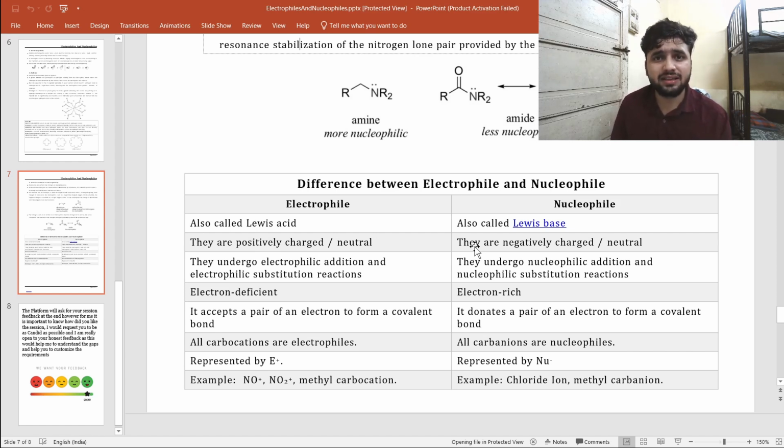This is the very basics of organic chemistry, because without the electrophile and nucleophile concept, I don't know whether you can handle the reactions even in class 11 or 12. You can't handle them, because these are very basic. With this you can handle big problems. It is easy for you to tackle organic chemistry with this electrophile and nucleophile concept.